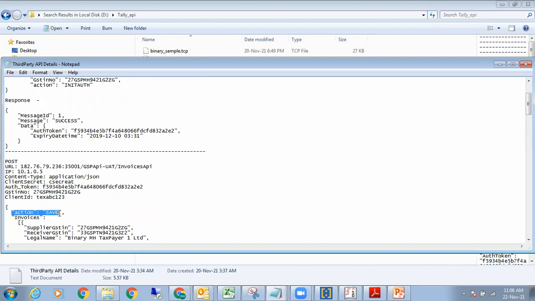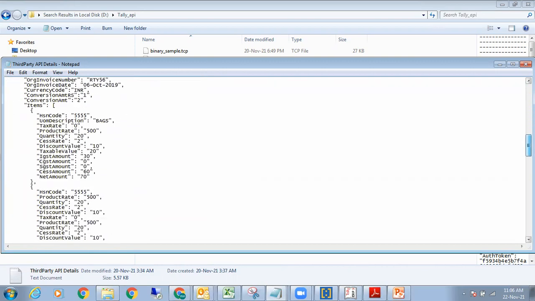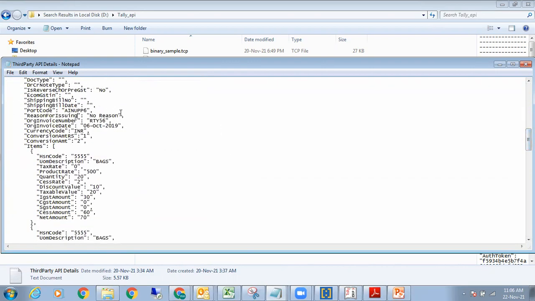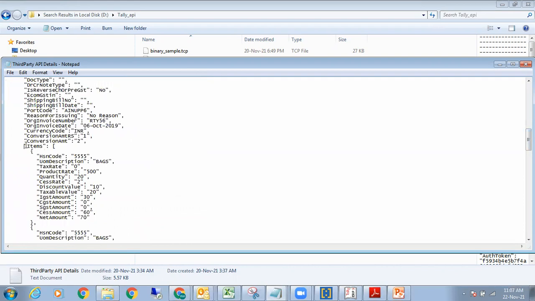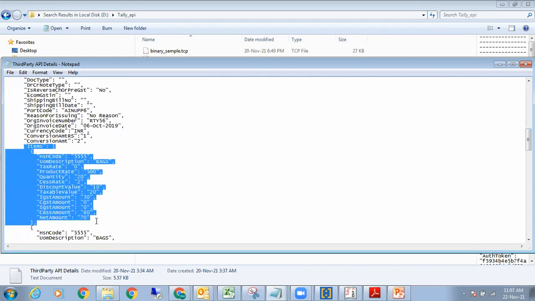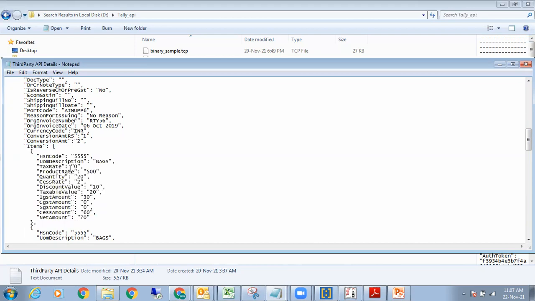So there was a particular action for saving. Now this is the invoices detail, and this is then a sub report within it. This is for those people who are conversant with Tally. This is my voucher detail, and then this is my voucher inventory details. Now you can design it your own way. This is a report and a sub report. So this is a parent report. This is a child collection.